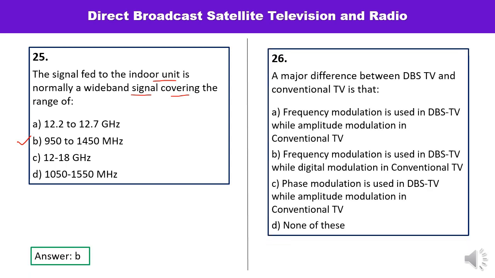Question number 26 is, a major difference between DBS TV and conventional TV is that frequency modulation is used in DBS TV while amplitude modulation is used in conventional TV. Second option is frequency modulation is used in DBS while digital modulation is used in conventional. Third is phase modulation is used in DBS while amplitude modulation in conventional TV. And the last option is D. So you must remember that frequency modulation is used in DBS while amplitude modulation is used in conventional TV. It means answer is A. And this is correct as well.